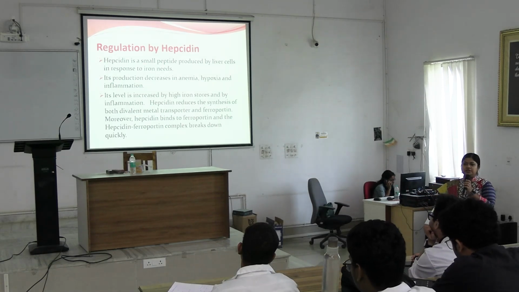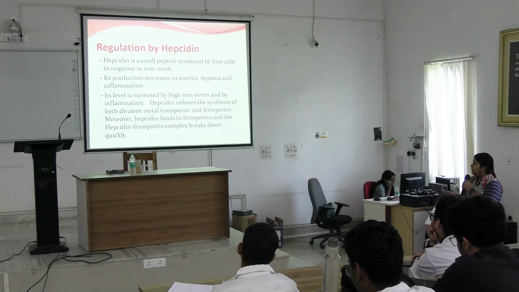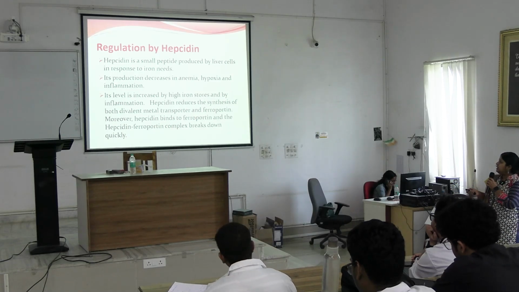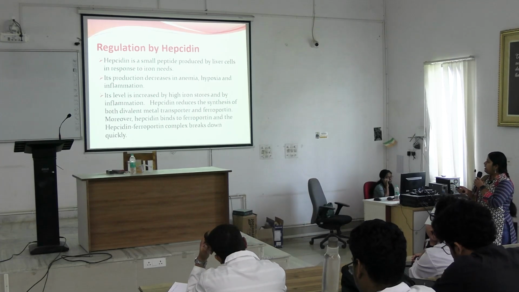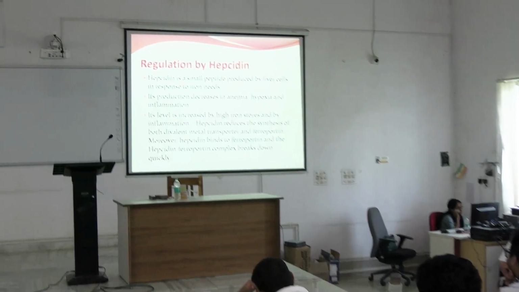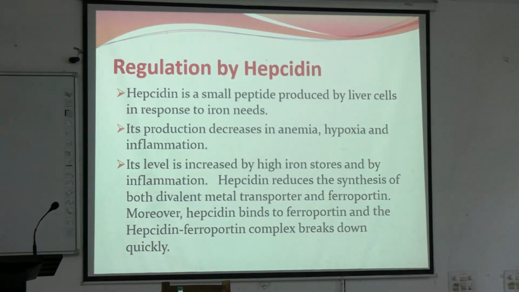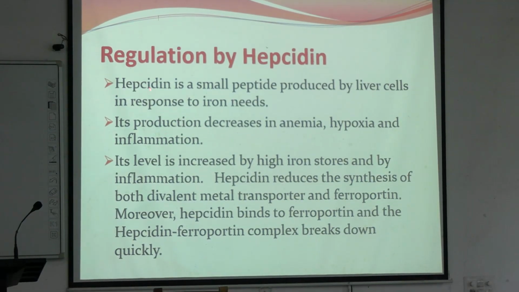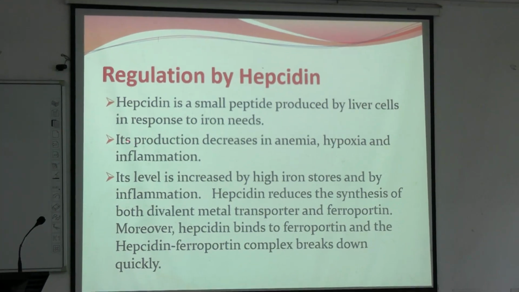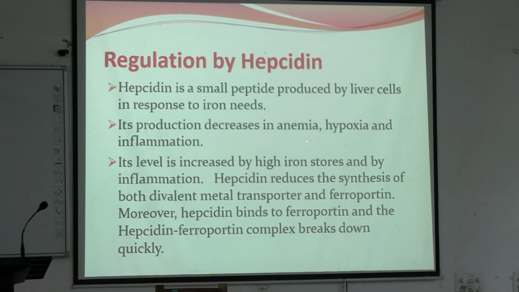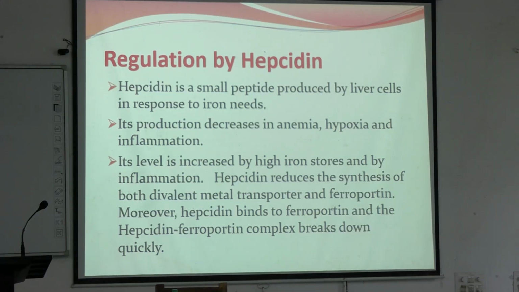Iron absorption is regulated by hepcidin. What is hepcidin? It is a small peptide produced by liver cells in response to iron needs. According to the need of the body's iron concentration, there is production of hepcidin from liver cells. Its production decreases in anemia, hypoxia and inflammation.